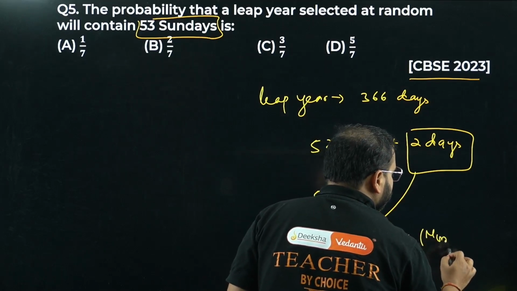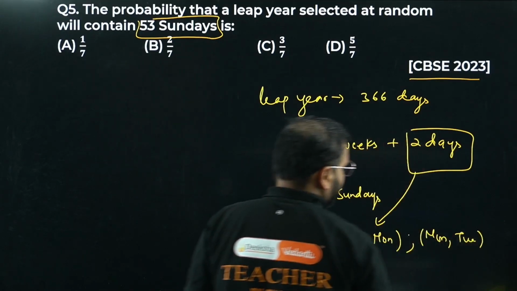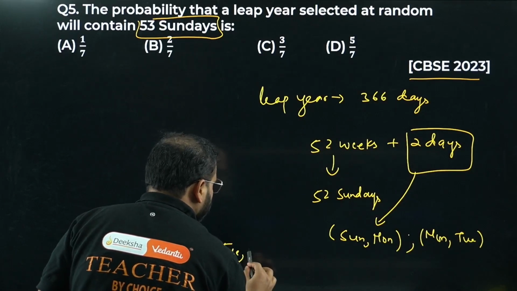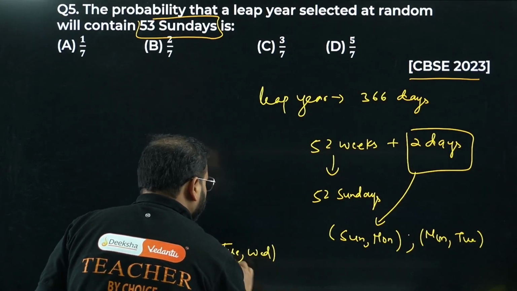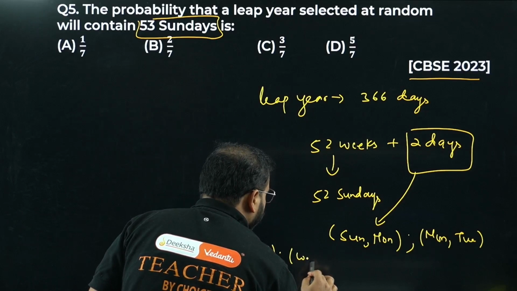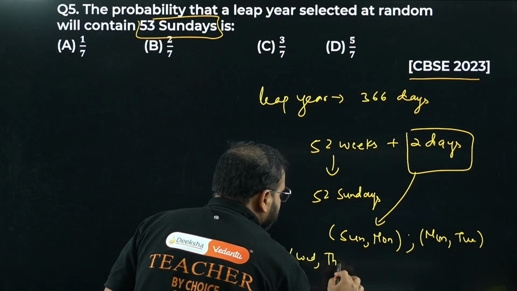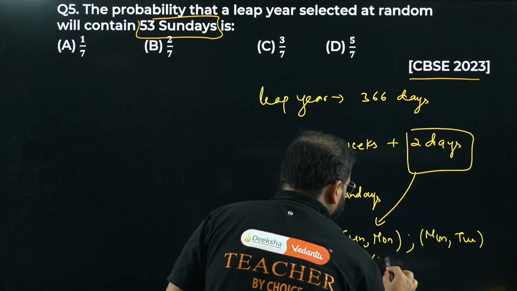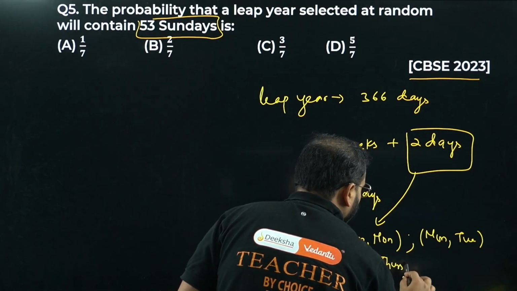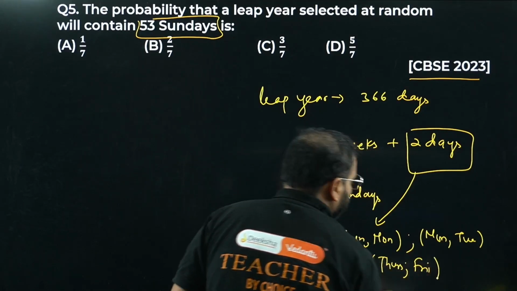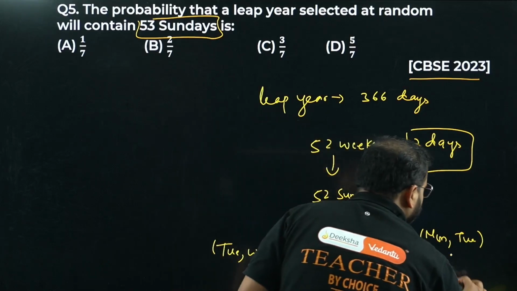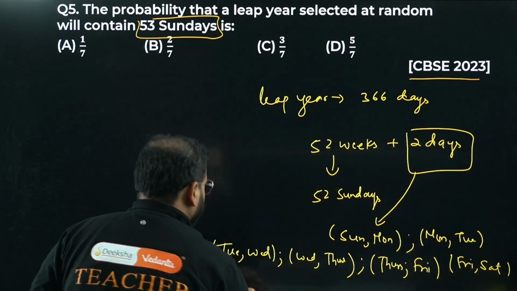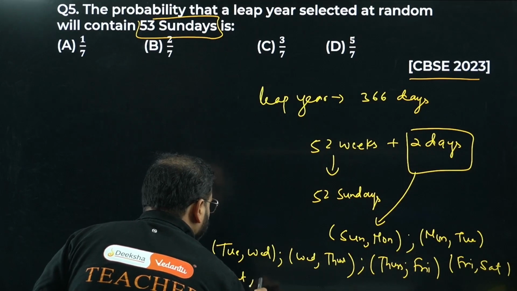Monday, Tuesday; or Tuesday, Wednesday; or Wednesday and Thursday; or Thursday, Friday; or Friday, Saturday; and the last one, Saturday and Sunday.